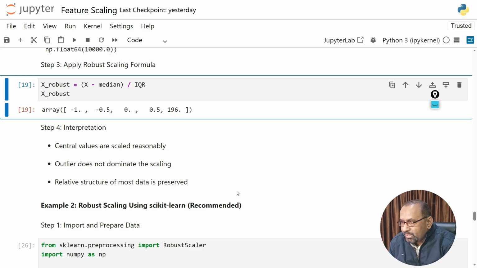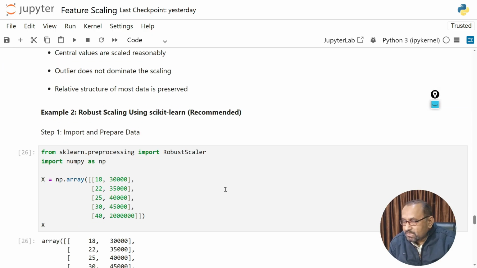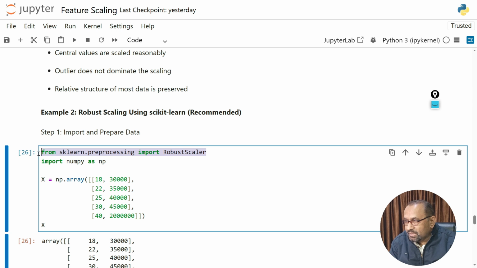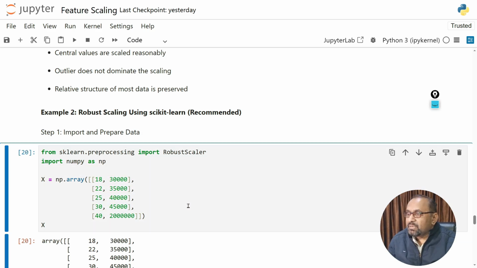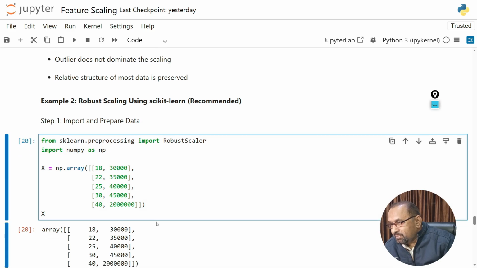The same we can do by using scikit-learn. The process will remain the same as in the first method and the second method. So here also we are required to import the modules for machine learning, and this is the NumPy library, and these are the input data. When you execute, the data set and the libraries are imported, and the data set is returned.